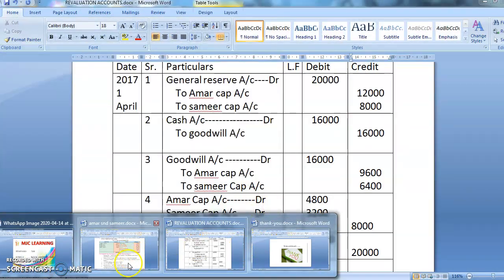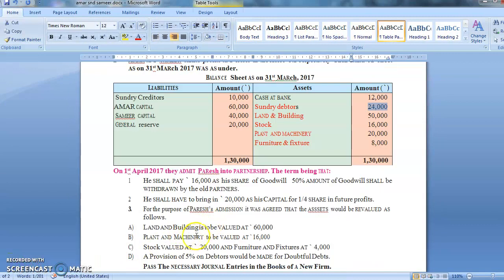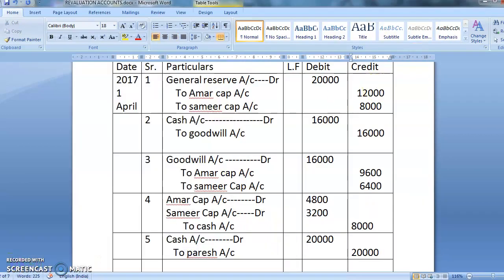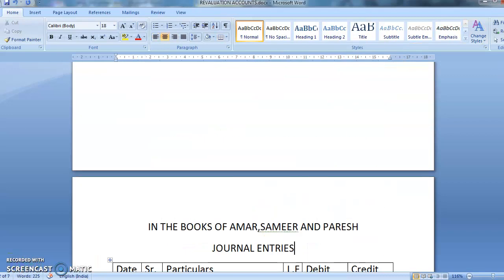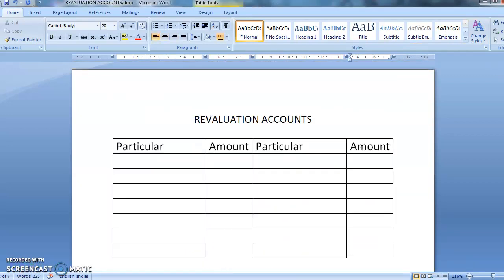Now assets and liabilities are revalued. Now see, land and building is revalued at rupees 60,000. What was your old value? Tell me. The old value was 50,000. The new value is 60,000. So what is happening? You're having an increase of 10,000. Now instead of directly writing a journal entry, I'll tell you, you always try to make your revaluation account, and from revaluation account आपको journal entry pass करने के लिए बहुत आसान हो जाएगा.